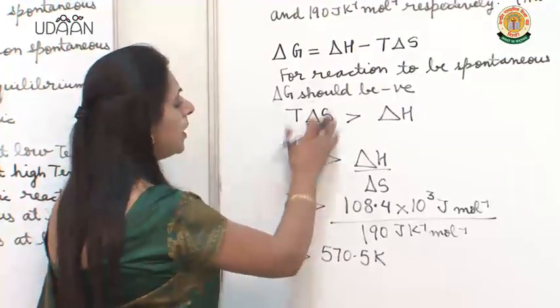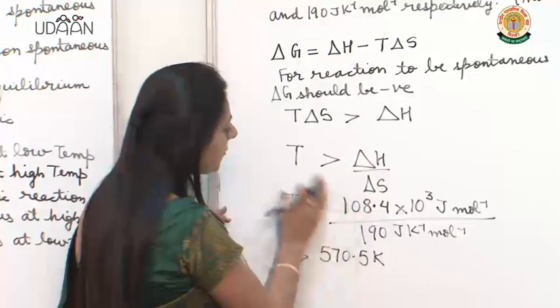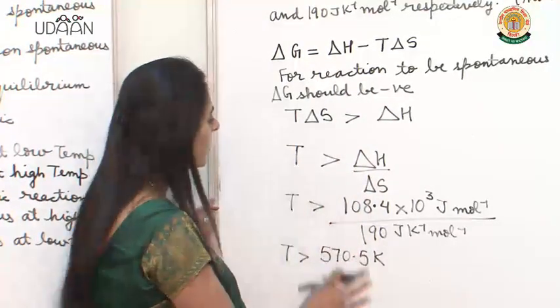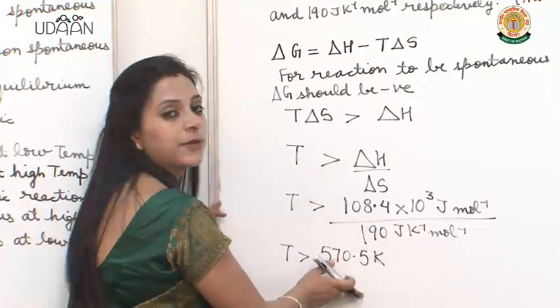So whenever you have to predict the temperature, you will say that delta G should be negative, which is possible only if T delta S is greater than delta H. That means for the reaction to be spontaneous, temperature has to be greater than 570.5 Kelvin.